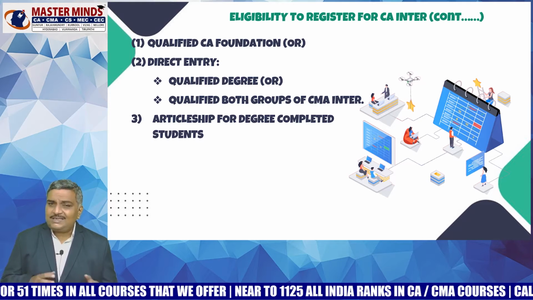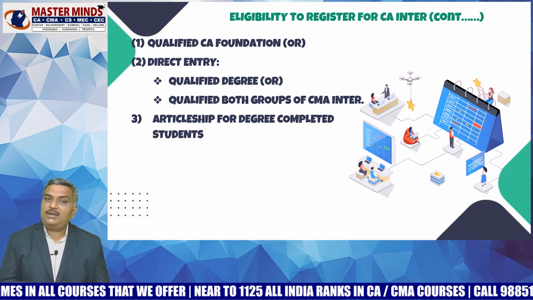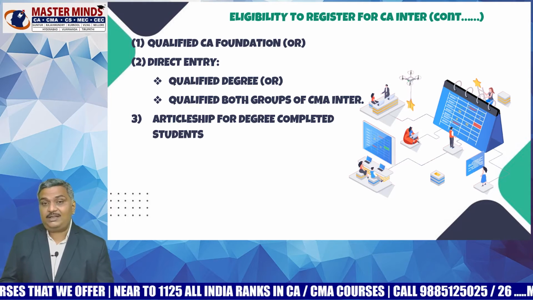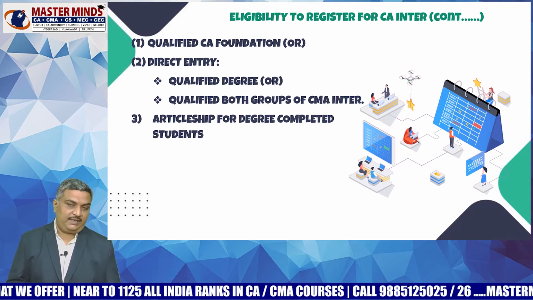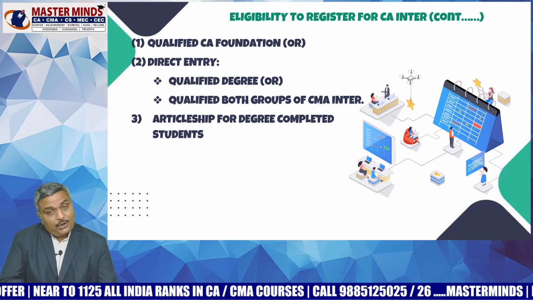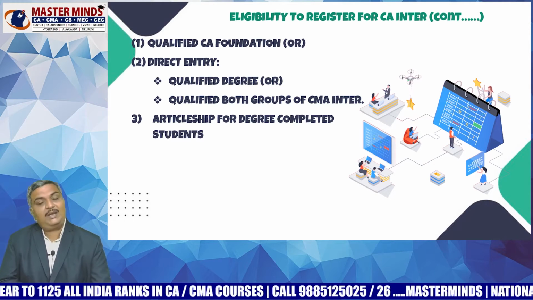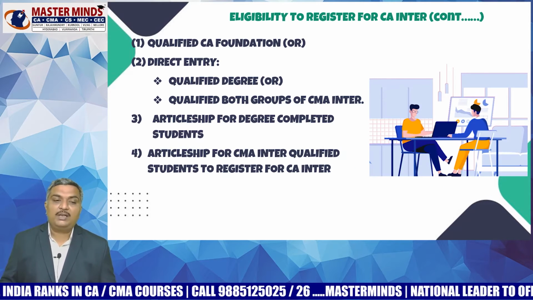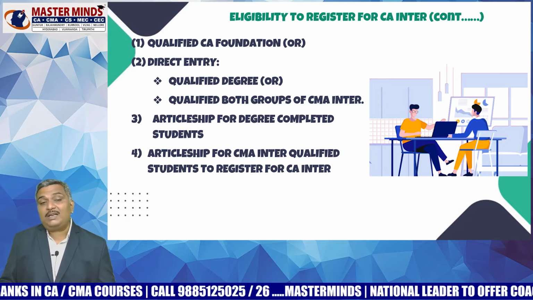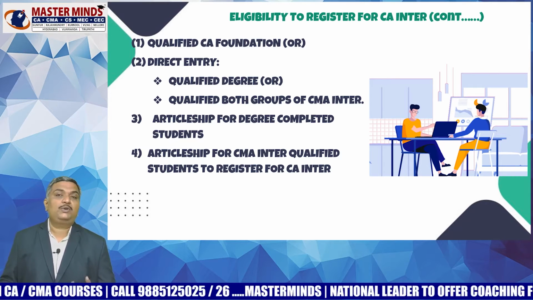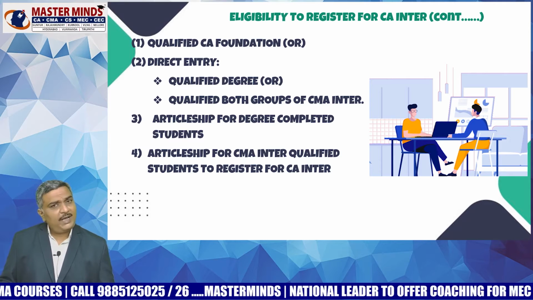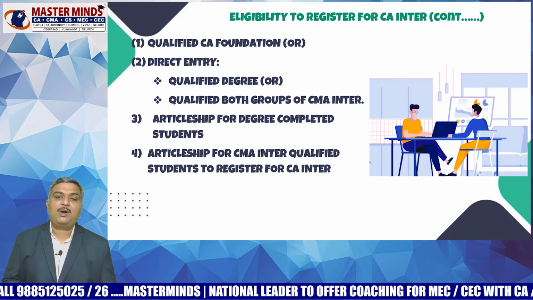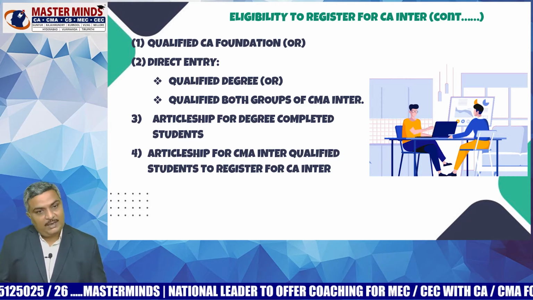And what about the articleship for degree completed students? In the existing scheme, students coming from degree shall finish 9 months of articleship. But under the new scheme of CA Inter, students can directly register for CA Inter. That means either if you are a degree completed student or a CMA Inter completed student, you can directly register for CA Inter without doing the articleship. Now, what about the articleship for CMA Inter qualified students to register for CA Inter? I already told you, under the old and new scheme, students can directly register. Articleship can be done after qualifying CA Inter.